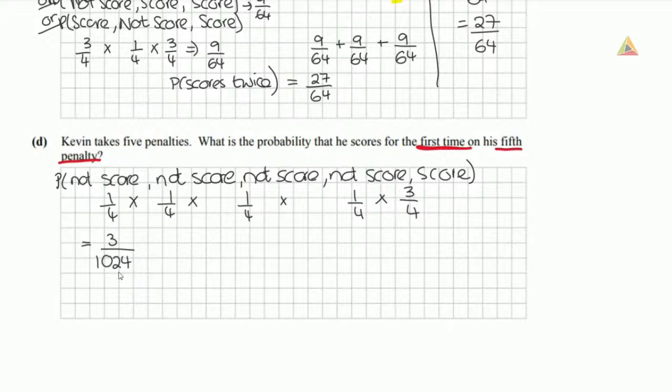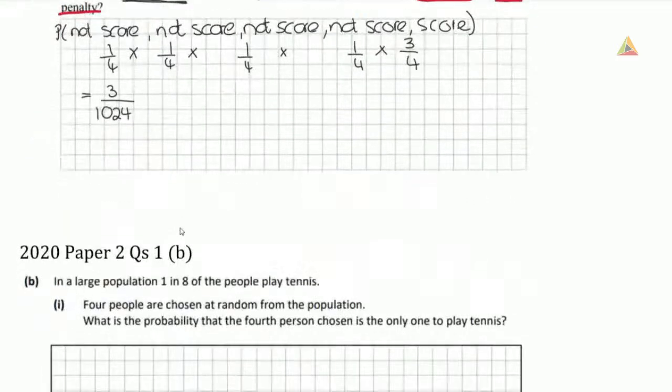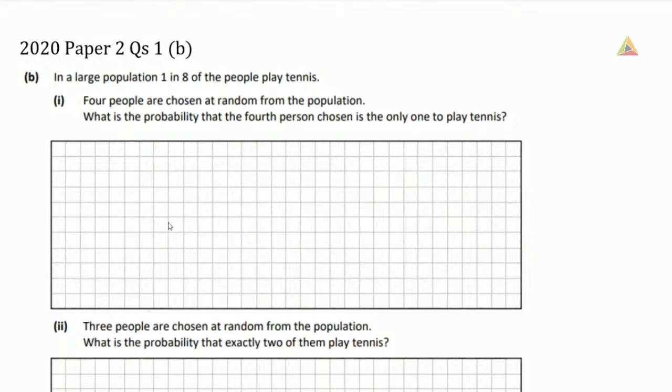And again, we had a definite number of trials, 5 penalties, so we knew we were dealing with a Bernoulli trial. Another way that they can ask this that we have to work out, this is also going to be a Bernoulli trial, is 2020 paper 2 question 1 part B. So it says, in a large population, 1 in 8 of the people play tennis. 4 people are chosen at random from the population. What is the probability that the 4th person chosen is the only one to play tennis?